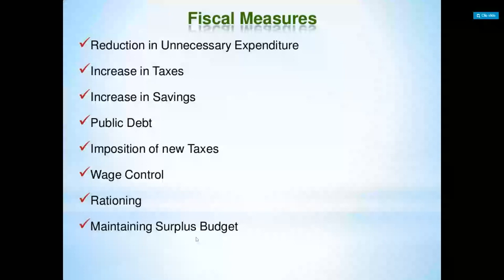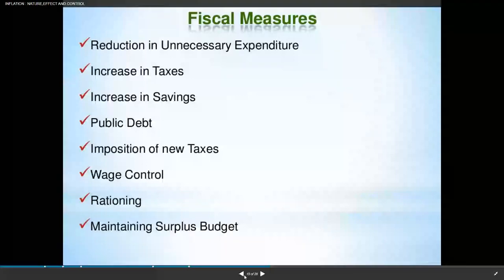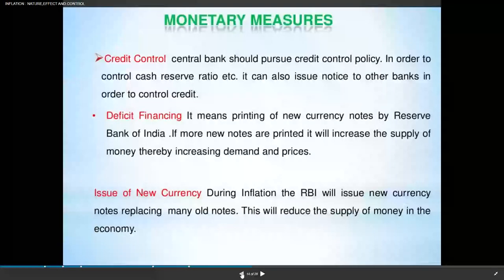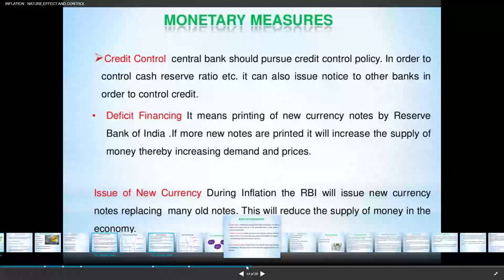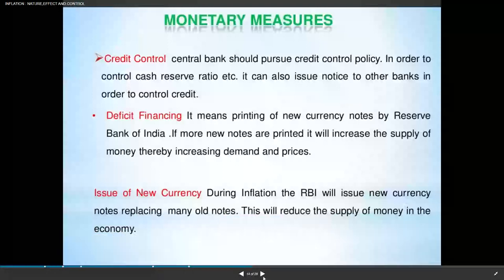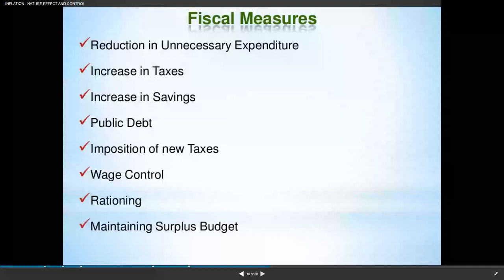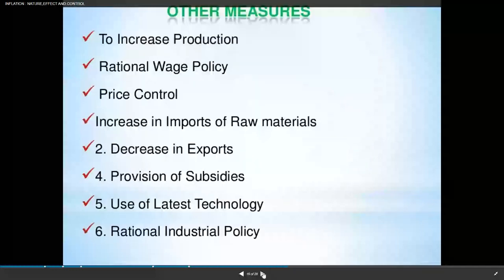So have you understood what the different types of measures are? The first one is monetary measures, the second is fiscal measures, and the third is other measures. Are you following the difference between them?